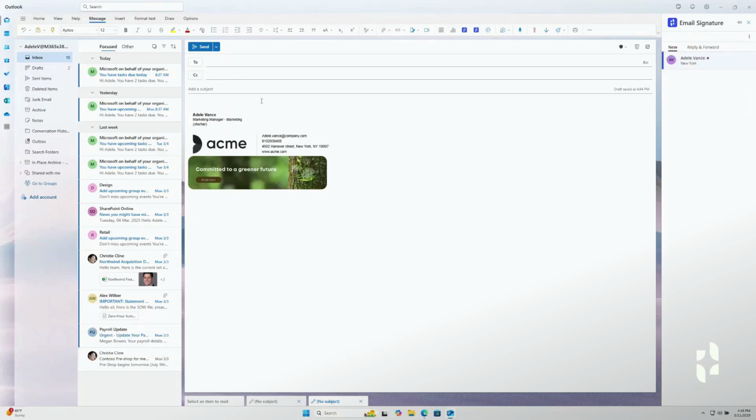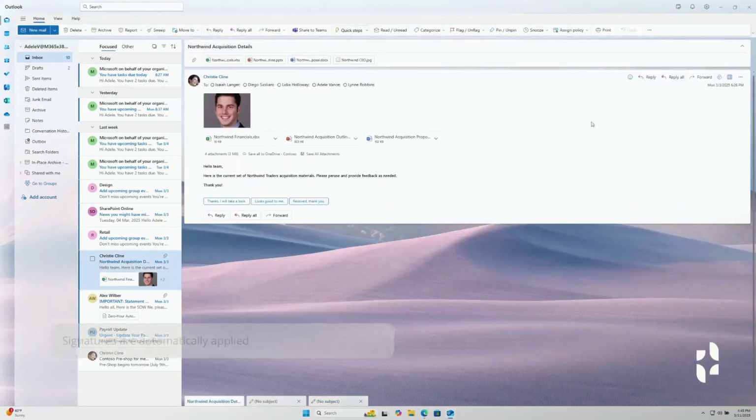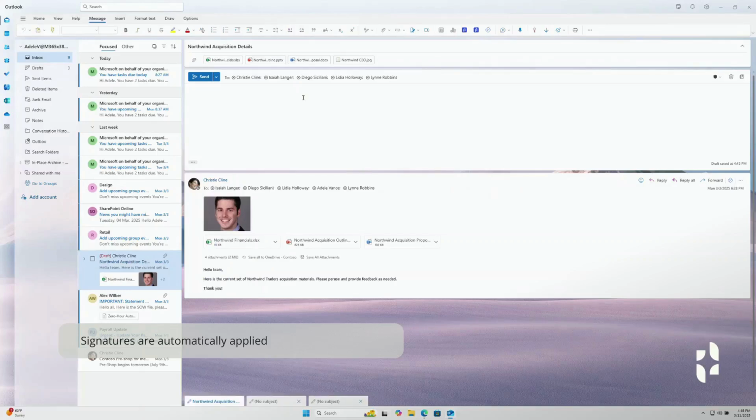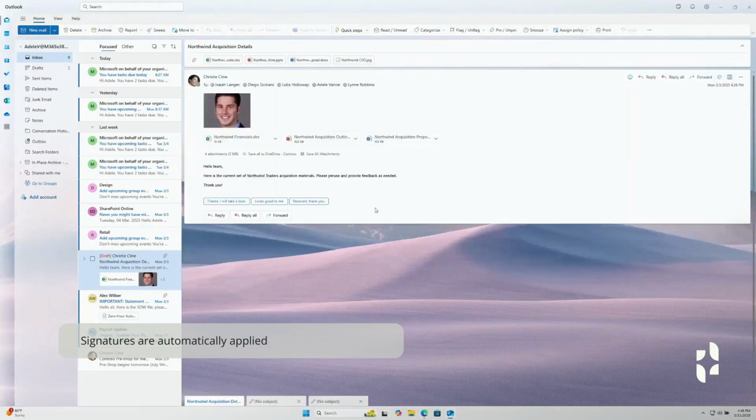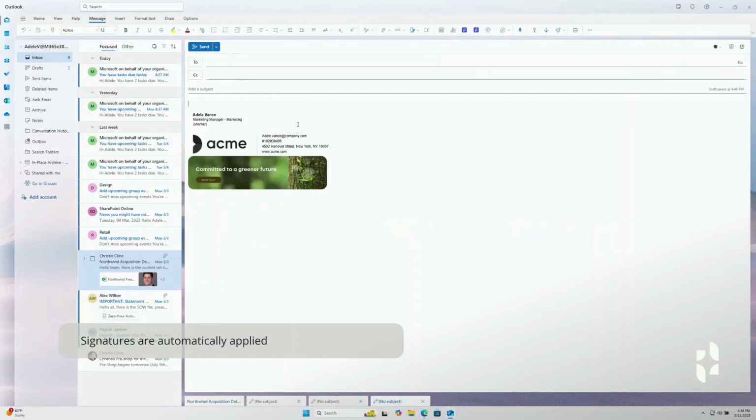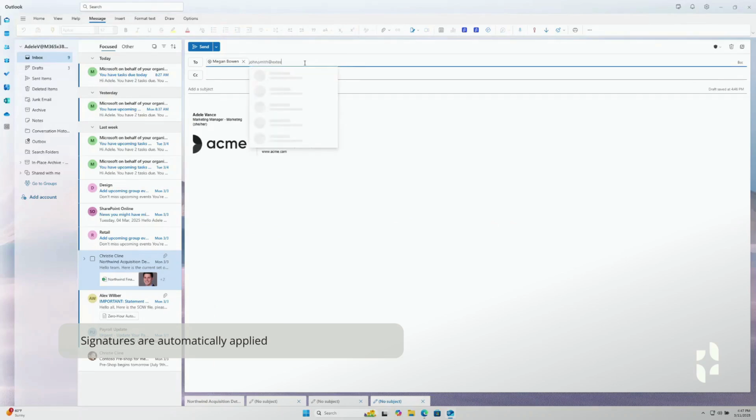Your Templafy admins centrally manage your signature designs and marketing campaigns, so you might notice updates from time to time. No matter if you're replying to an email or writing a new one, Templafy will automatically add your signature. The best part? Templafy automatically detects whether you're emailing someone inside or outside your company and applies the right signature design.